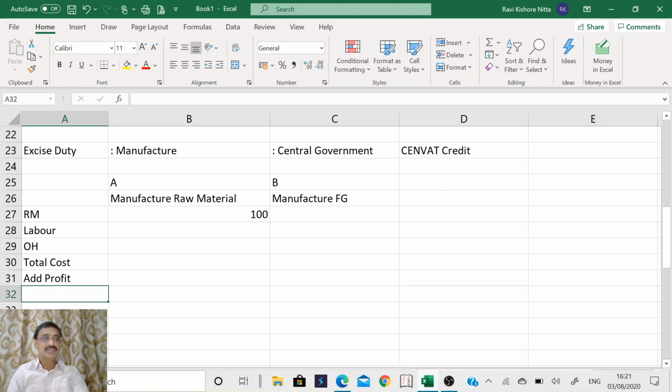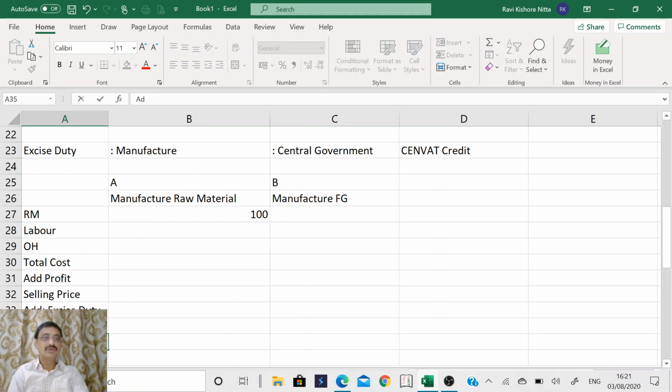Thereafter it is the selling price. Thereafter you have to add the excise duty. Thereafter you get the total.